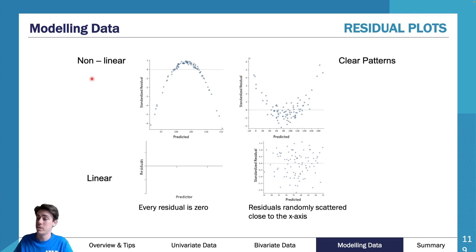However, if your residual plot, first of all, if all the points are on your line of best fit, you'll have a residual plot that is just a straight line along here. It's the only pattern that indicates that you have a linear set of data. However, if your residual plot has no pattern and it is a mess, you have linear data. So it's a bit of a weird one, but if your residual plot has no pattern, think of it as linear. This is more of a niche thing. It doesn't come up all that often, but it does come up.